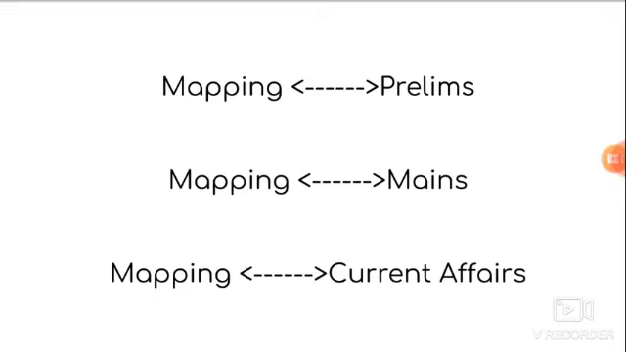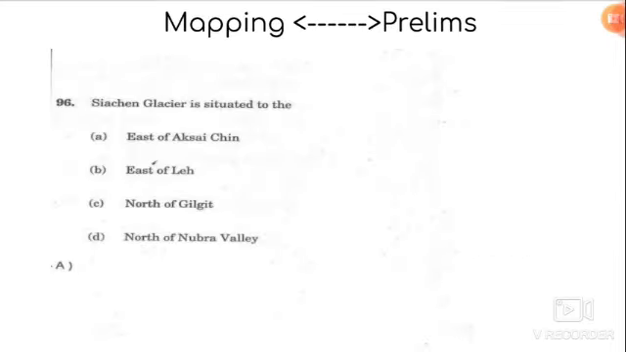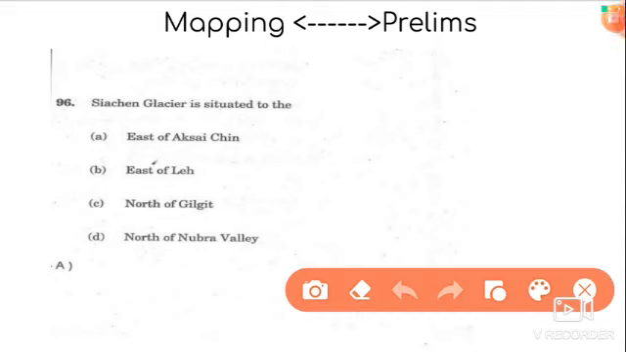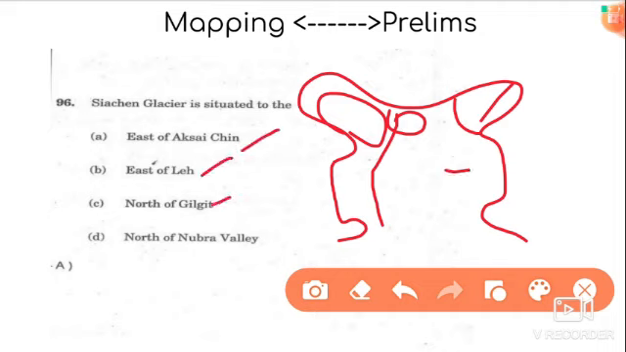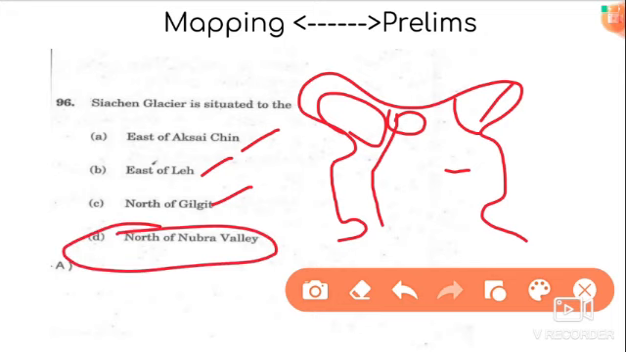Instead of a vague statement, let us have a look at the 2020 prelims paper. First question is, Siachen Glacier is situated to the... To solve this question, we are supposed to know the political map of Jammu and Kashmir and Ladakh Union Territories. Let us have a rough map. So this is Pak occupied Kashmir. Here lies Gilgit. Here is the Siachen Glacier. This is the Aksai Chin area and this is Leh. So from this we can easily eliminate options A, B and C, and finally our answer will be D.